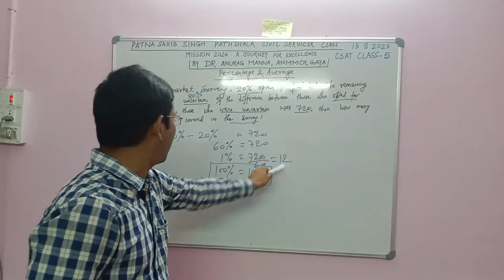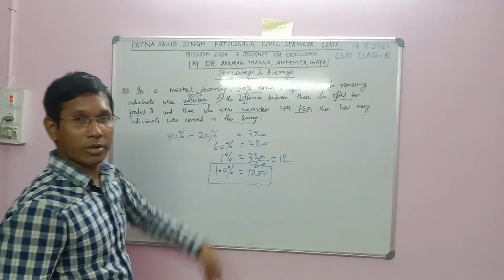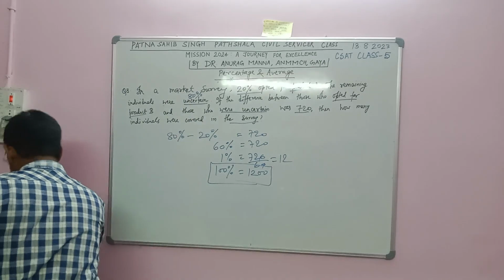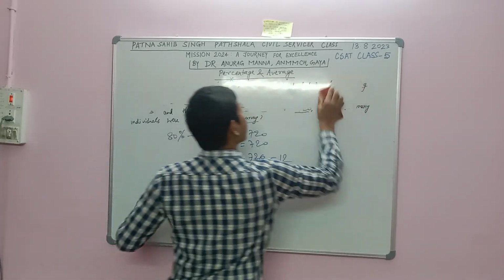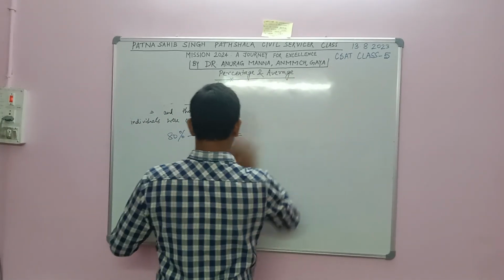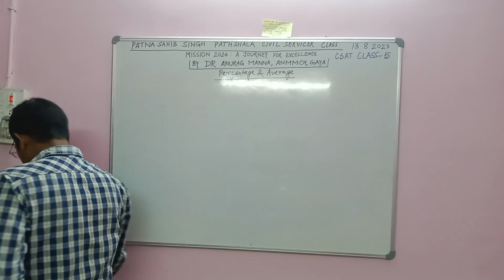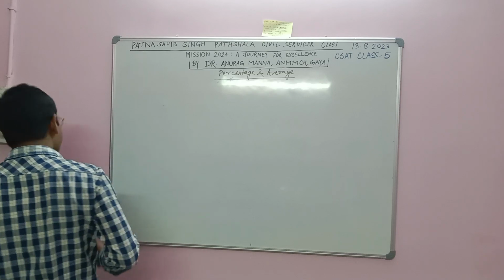So 1% will be 12. 100% will be 1200. This is how you will calculate quickly in the examination hall. Next question. Mathematics is attention. It is common sense.